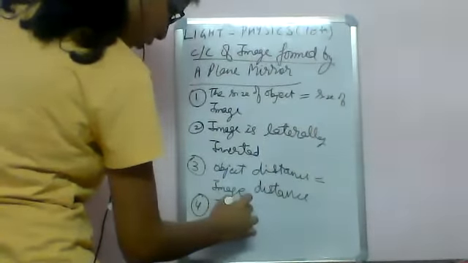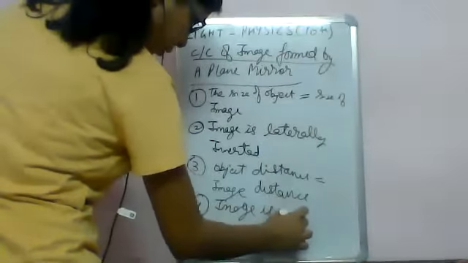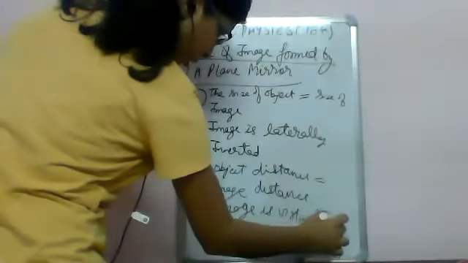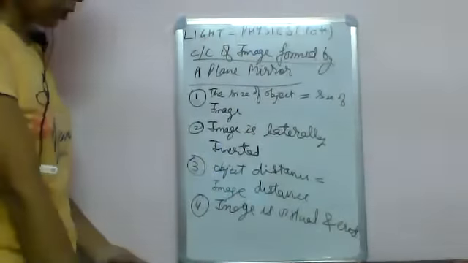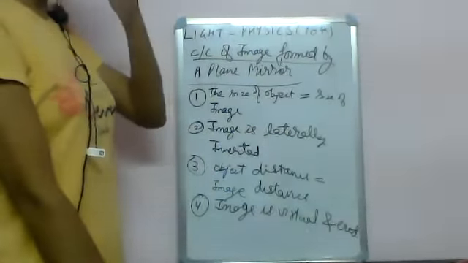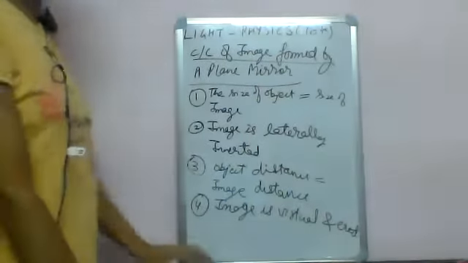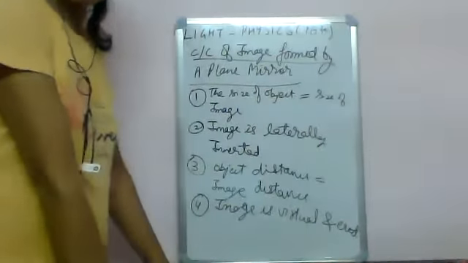And the image is virtual and direct. These are the four main characteristics of the image formed by a plane mirror. प्लेन मिरर में किस तरह से images बनती हैं उसके ऊपर हमने बात किया.